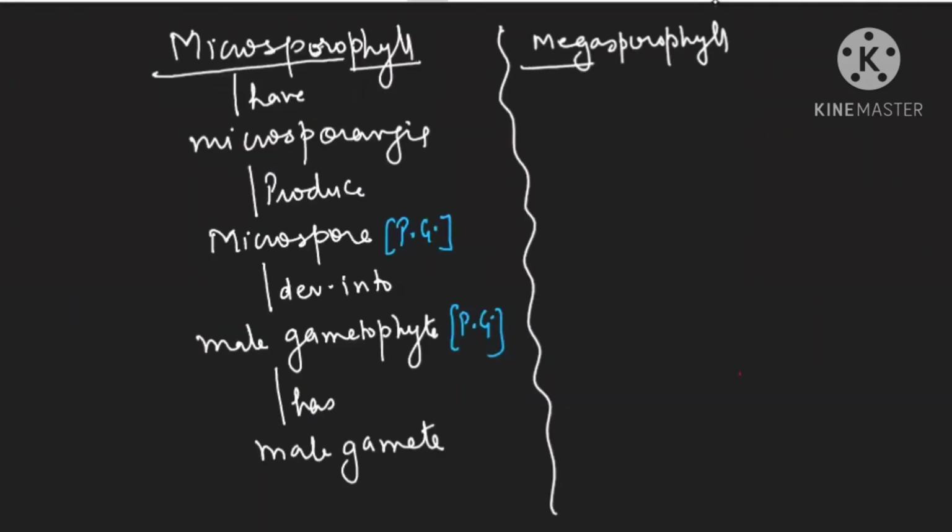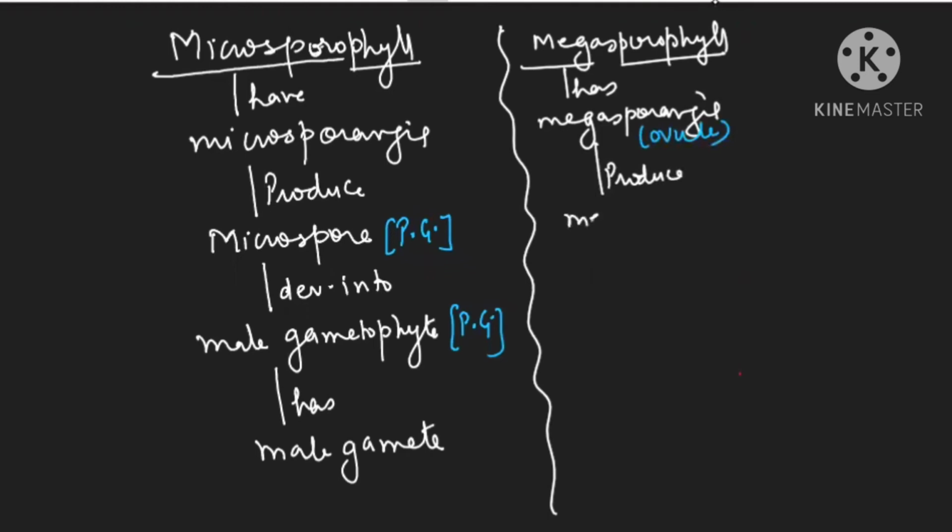To again match the comparison, we will say megasporophyll has megasporangia, means ovule. Okay, beta. And ovule, megasporangia will produce megaspore. Megaspore will develop into female gametophyte.